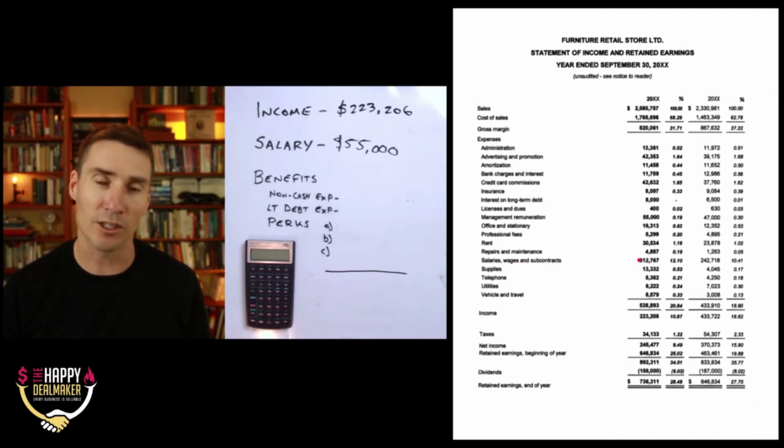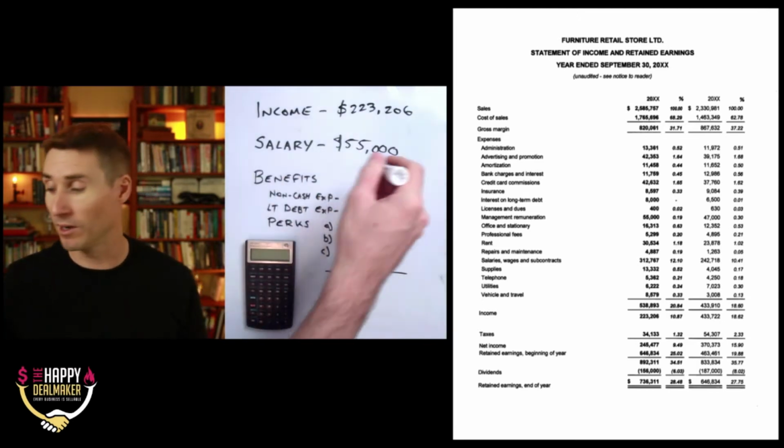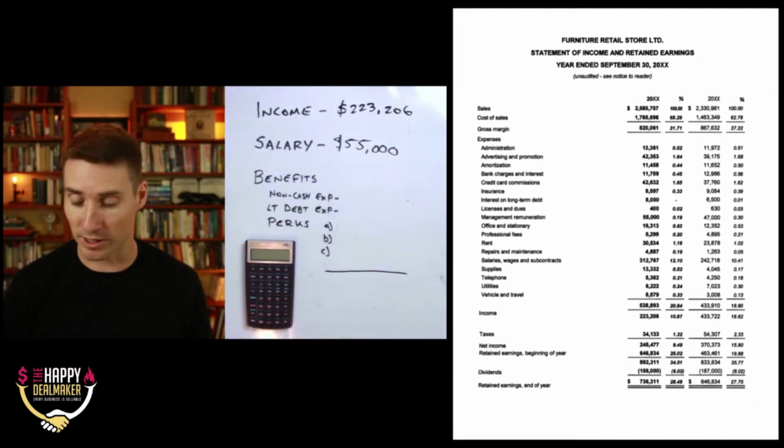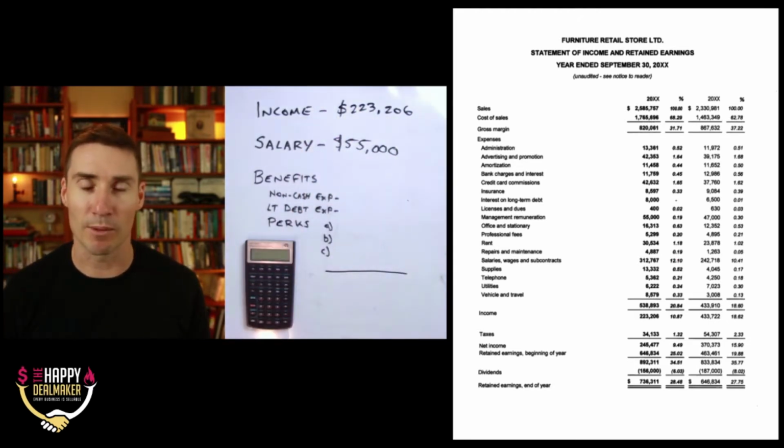So it could potentially be in the $312,000, but I can guarantee that you guys know what you pay yourself in salary on an annual basis. So just take that number and toss it here, and that part's done, right? Okay, now comes the part that is a little bit more difficult. It's not confusing because I'll describe it to you and walk you through it, but it's more difficult than just grabbing the two numbers off the P&L.